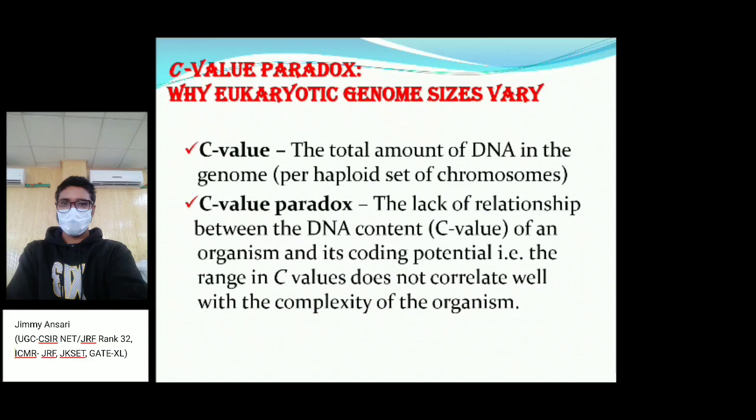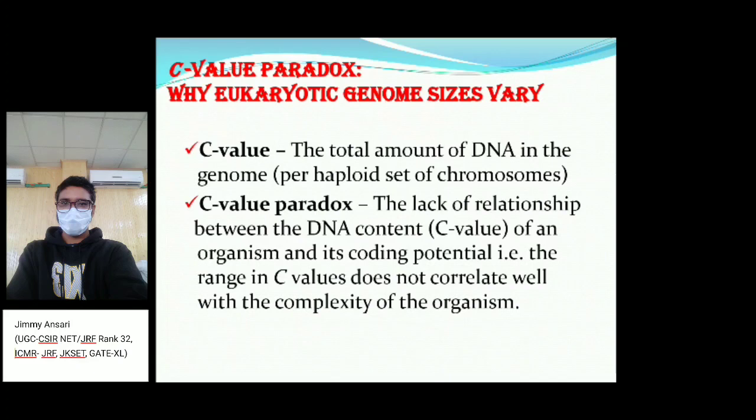So C value paradox is the amount of DNA. So not C value paradox. What is C value? C value is the amount of DNA in a genome, haploid per set of the chromosome. So C value is the total amount of DNA in the genome. The entire DNA in a genome is called C value.